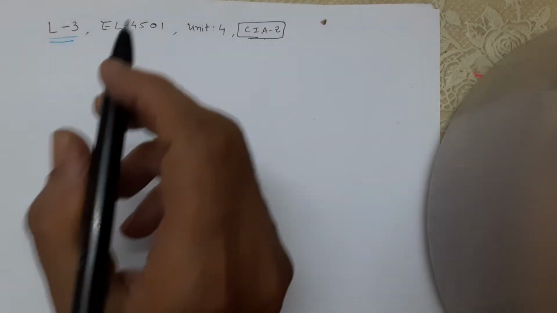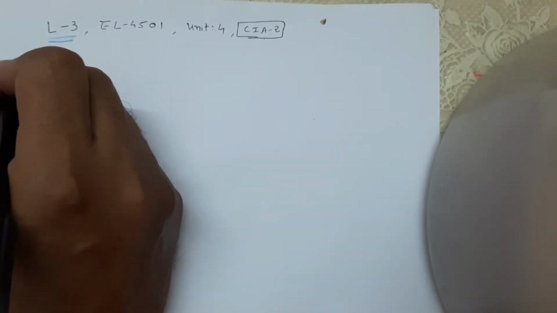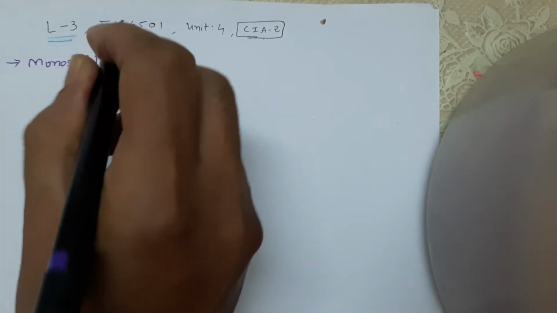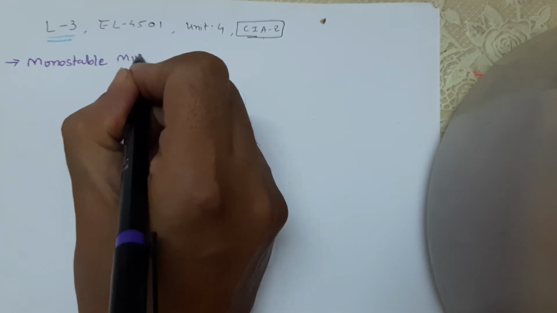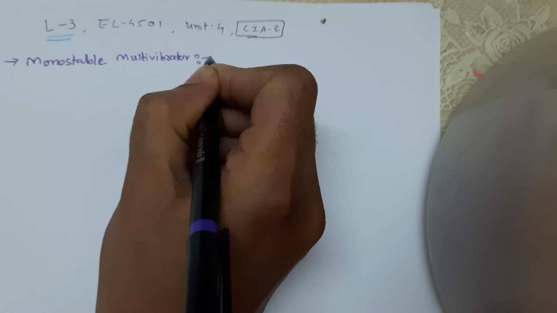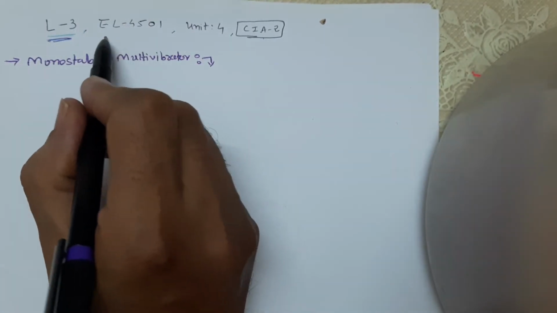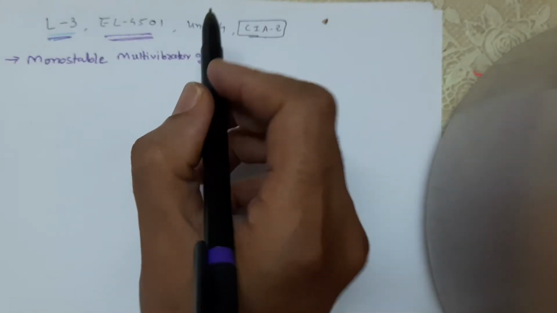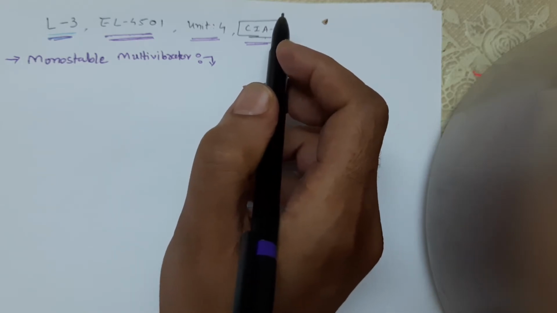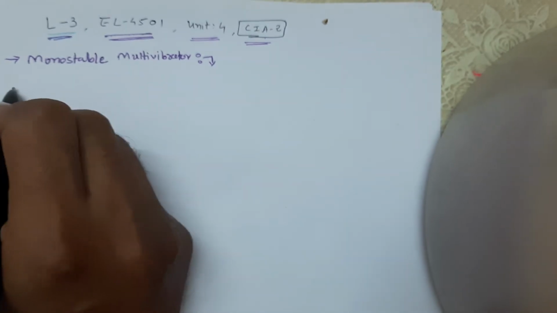Now we are discussing the monostable multivibrator. This is lecture 3, paper EL 4501, unit 4, and this is in the CIA2 exam. In the last lecture we already discussed what a multivibrator is.